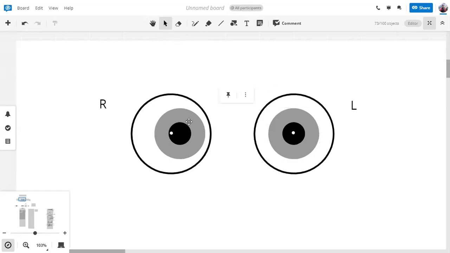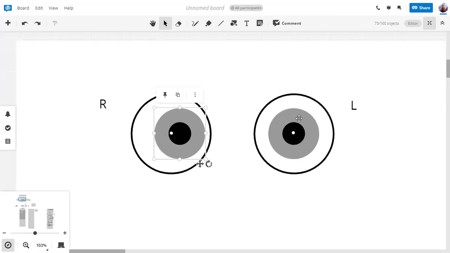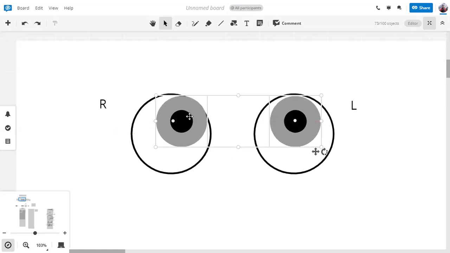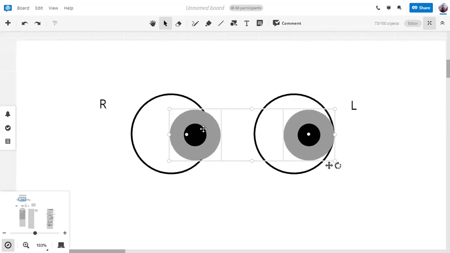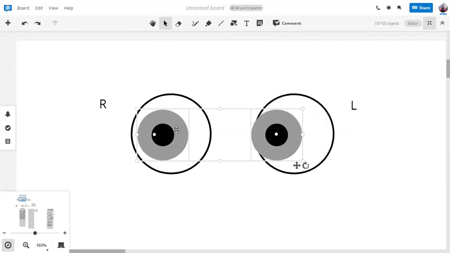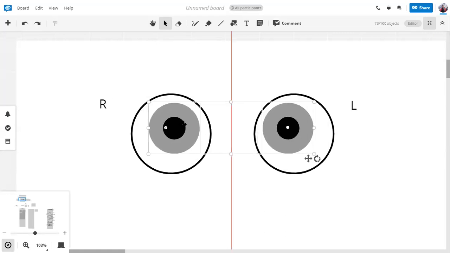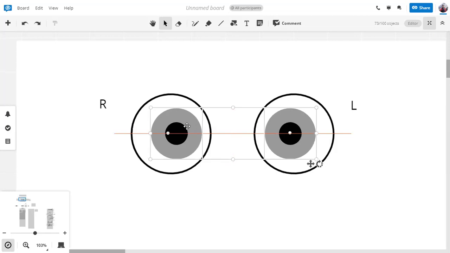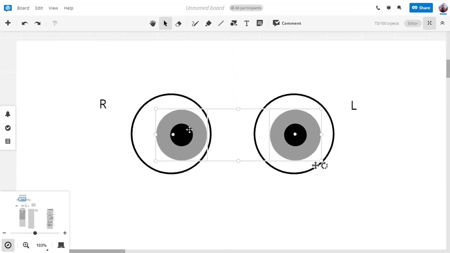Now, if this abnormal relationship is maintained throughout, when I tell him to look upwards, he looks upwards. When I tell him to look downwards, this is what happens. If I tell him to look left, this. Tell him to look right, this. Tell him to look upwards and outwards, rightwards. Okay. So you can see that the abnormal relationship between both the eyes is present at rest, and it is maintained in all directions of gaze. And this abnormal relationship is a commitment squint, because it is present in all directions of gaze.